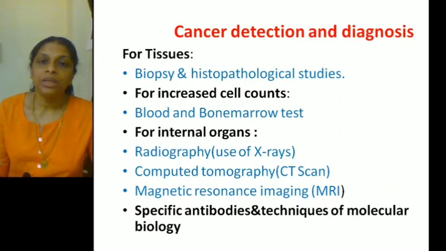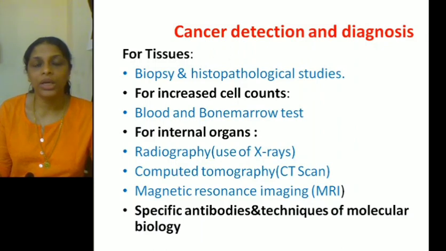In addition to the above tests, when a person is suffering from cancer, our body has an immune system. We have already studied that in the chapter on immunity. Whenever an antigen enters our body, our body responds by producing antibodies. The same thing happens in the case of cancer also. The body recognizes the cancer cells as an antigen and starts producing antibodies.